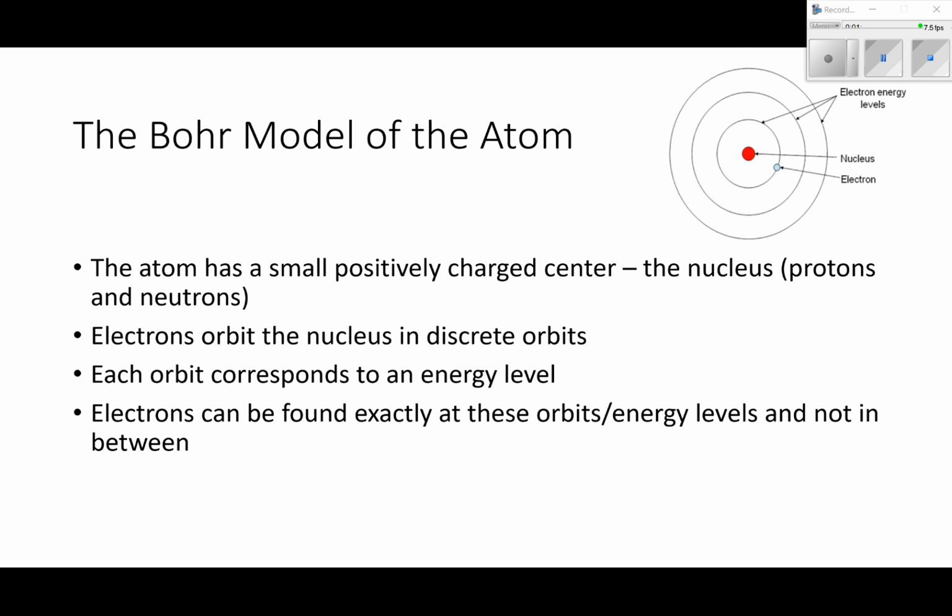All right, the Bohr model of the atom. The atom has a small, positively charged center. That's the nucleus. That's where the protons and neutrons go. The electrons orbit the nucleus in discrete orbits. Each orbit corresponds to an energy level, and electrons can be found exactly at these orbits or energy levels and not in between. So we can have an electron here, you can have an electron here, but you can't have an electron in between these. It has to be in those orbits.